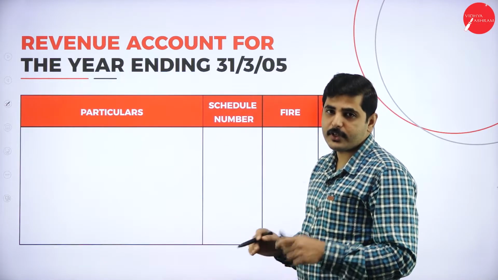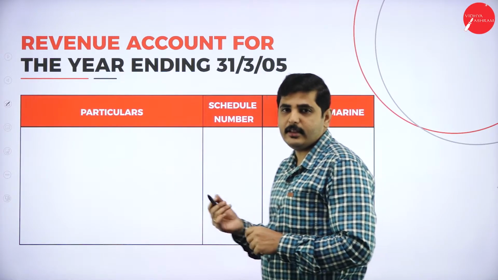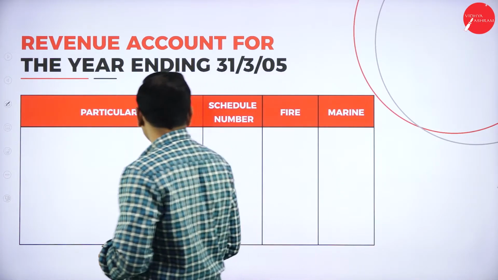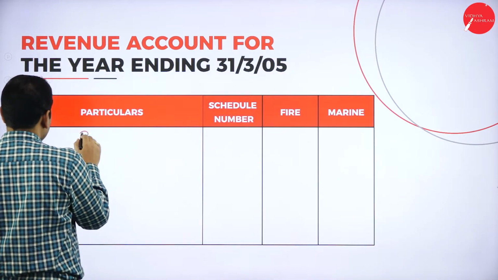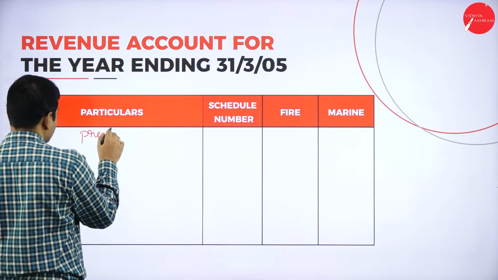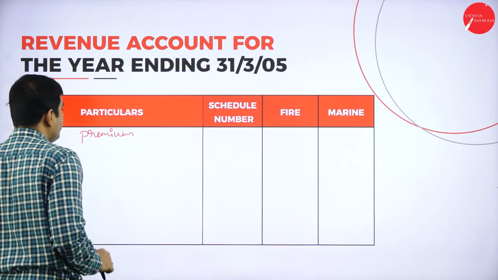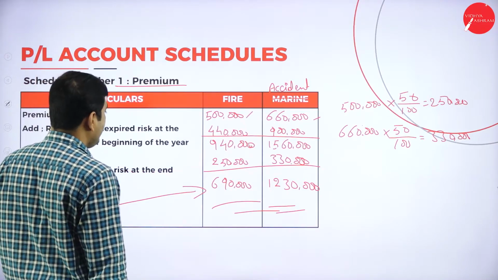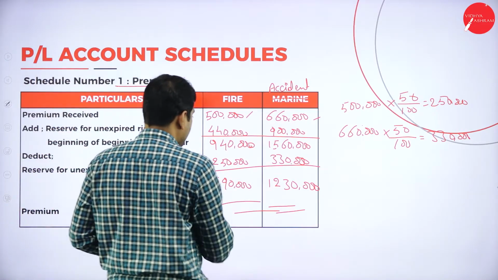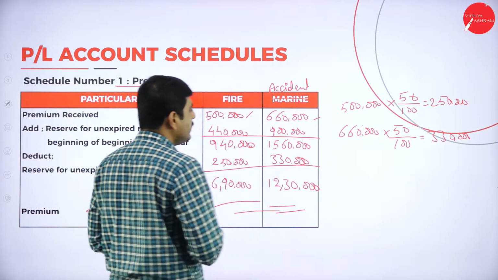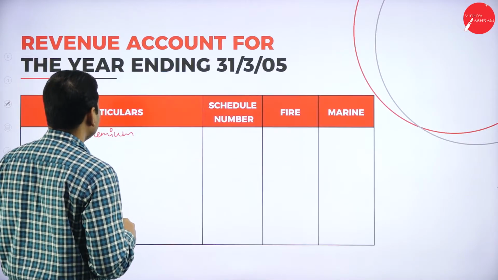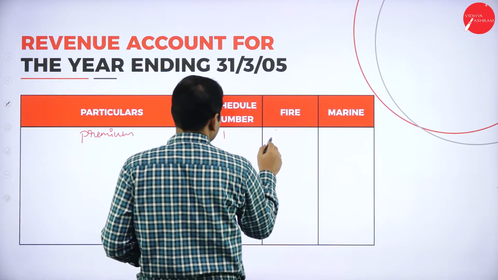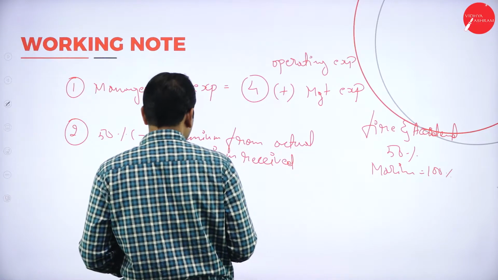Now let's go to the revenue account. First one, premium, is the income. The remaining three are the expenses. First one, premium. What is our premium? Total premium is 6,90,000 and 12,30,000, from schedule number 1.